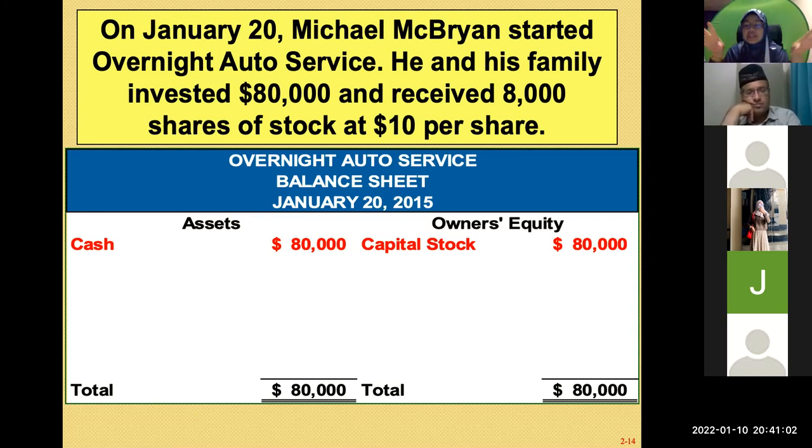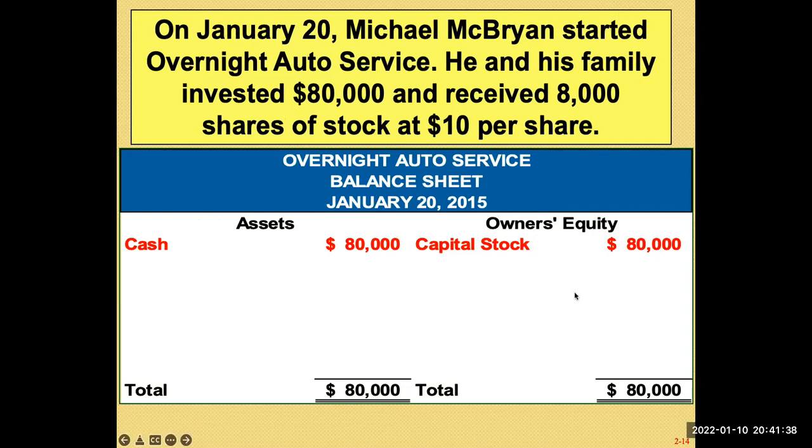So this will be the first transaction of the company. Whenever you put money into the company, you have the capital stock and then you have the cash. So at any point of time, remember the asset, how much is the asset? 80,000. You don't have any liability, so liability is zero, but your owner's equity, or sometimes I call it OE, is 80,000. So you have the asset equal to your owner's equity. You have that 80,000 now on both sides. I always refer to the left side and the right side. Okay.